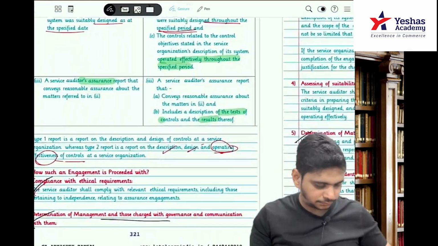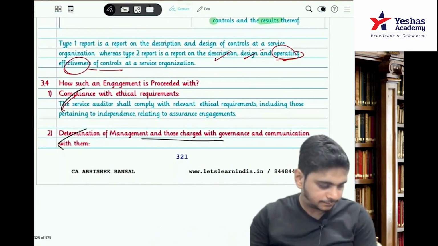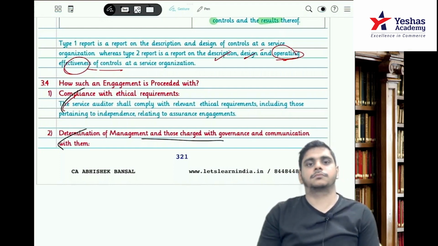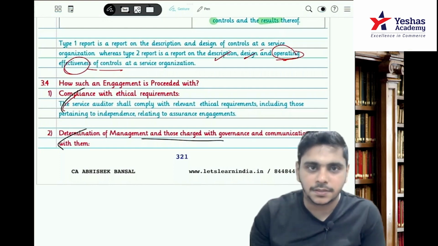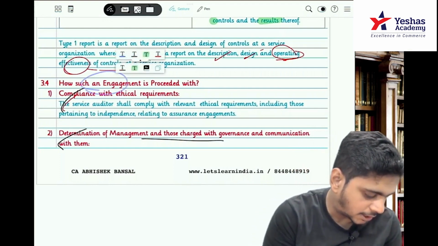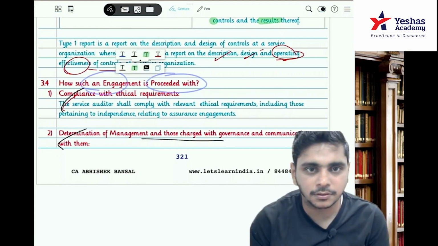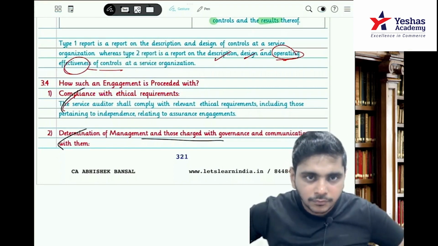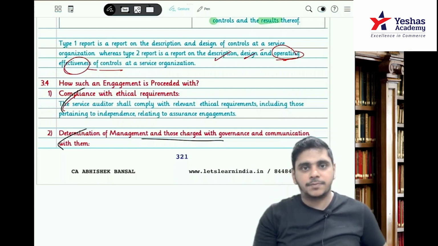It says how such an engagement is proceeded with. Has everybody come to page 321? How such an engagement is proceeded with.